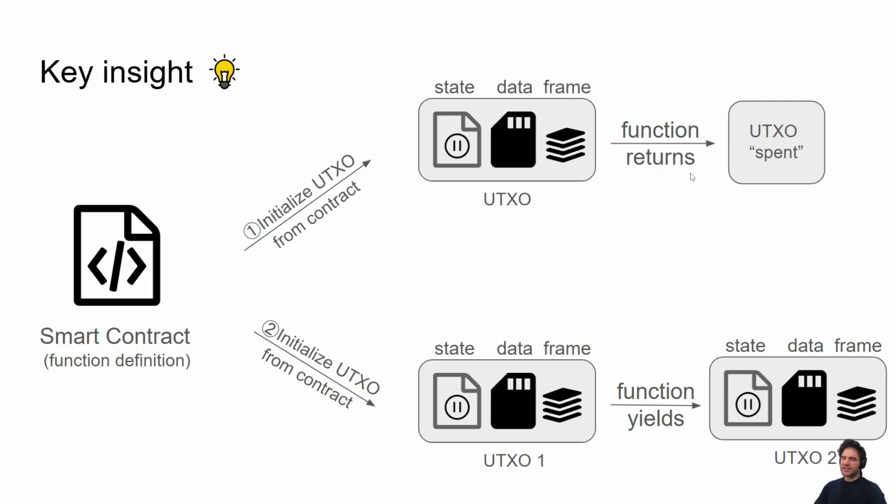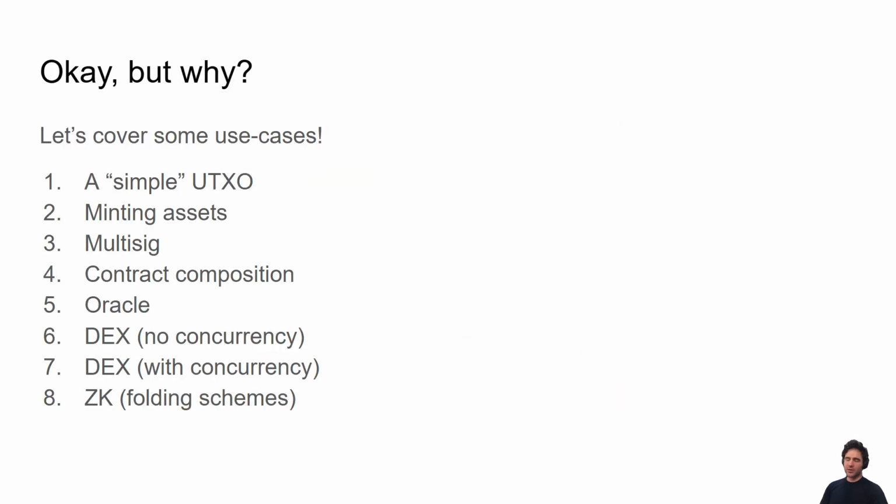And when the function returns, it's like spending the UTXO. We also have this concept of yield, which pauses the function until it gets called again, which is similar to finishing one UTXO and then creating a new UTXO that represents the continuation. So it's super cool. We have this way of writing possible functions that, if you think about it, is basically equivalent to the UTXO model.